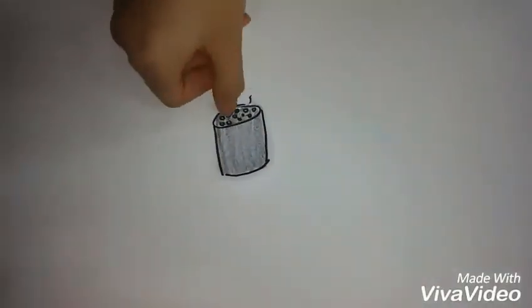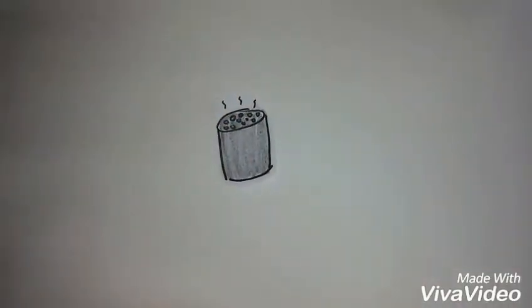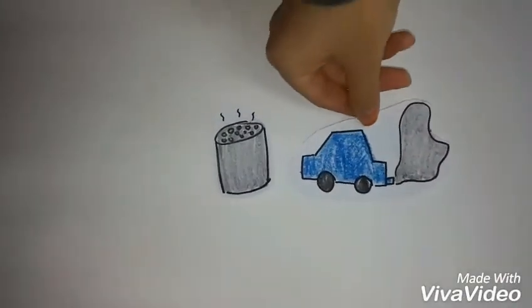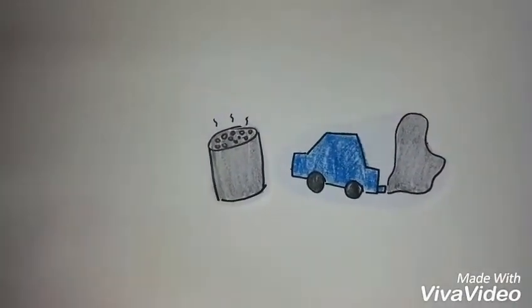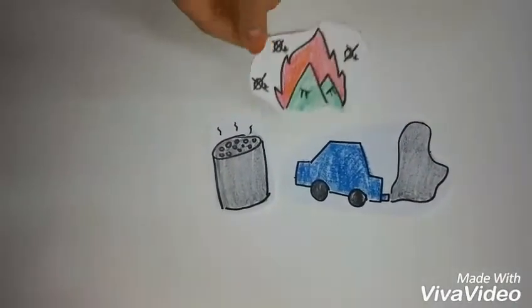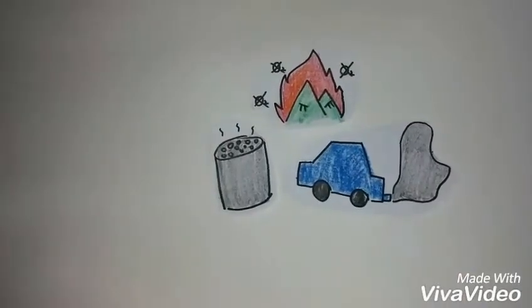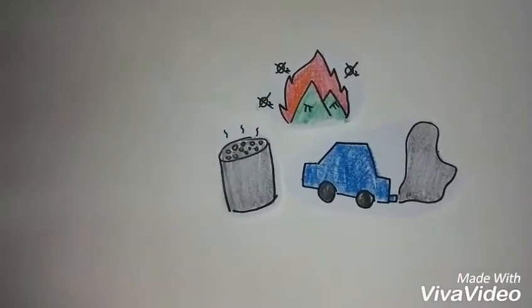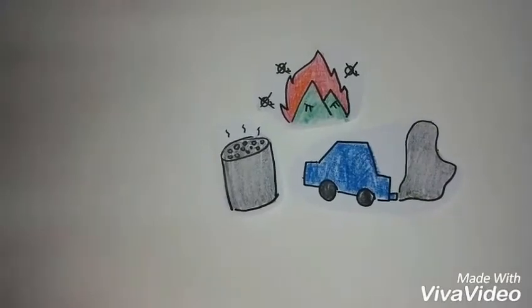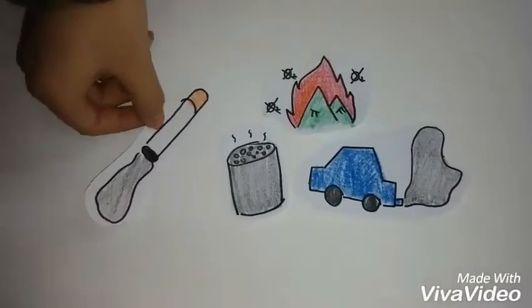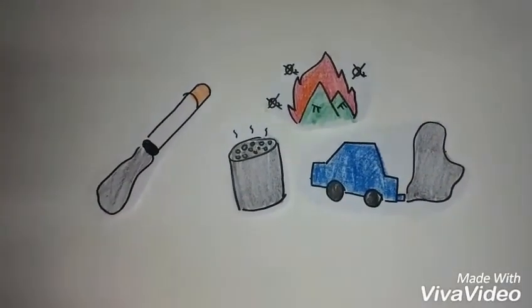Much of carbon monoxide is generated from the combustion of briquettes and car exhaust gas, and it is also generated when a large-scale forest fire breaks out. That makes the surroundings lack oxygen. In addition, cigarette smoke generates it.